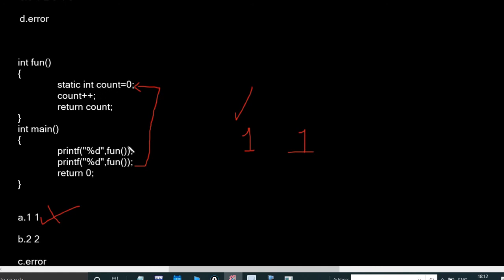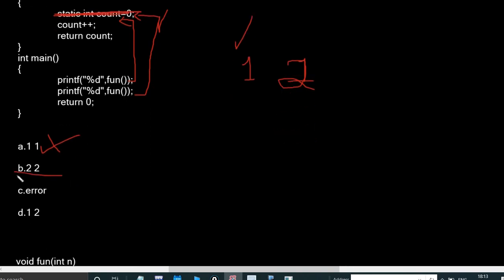So static, so during this function it's there, but during this function second time calling, this whole statement is not there because static variable exists for only once. So it straightly comes to here, count plus plus, previous count equal to 1. Now it becomes 2. So which is the correct answer? B is the correct answer.